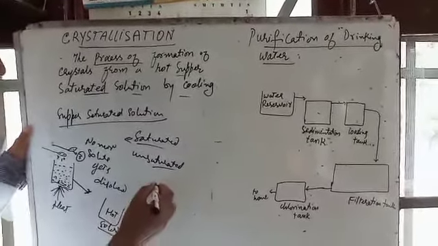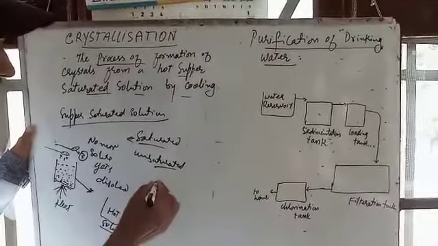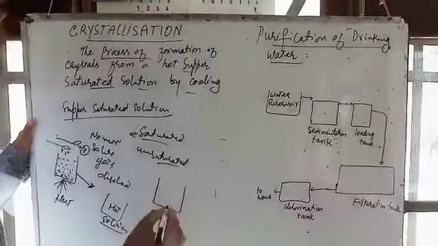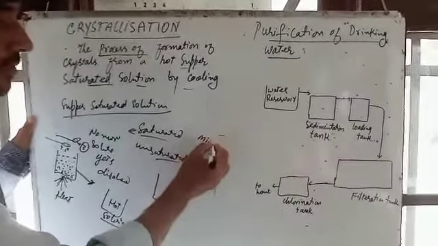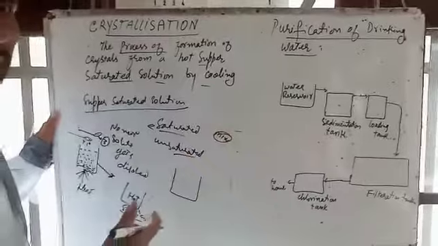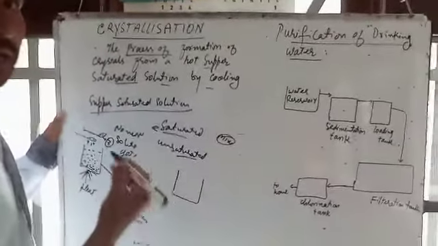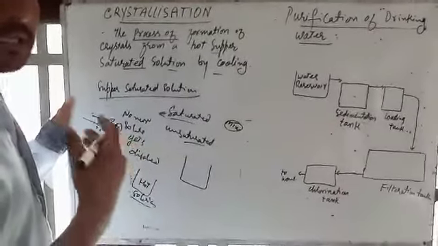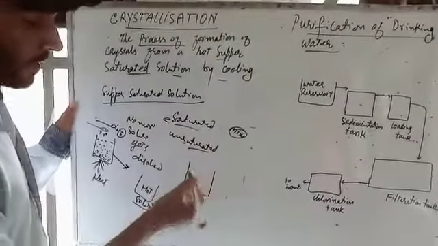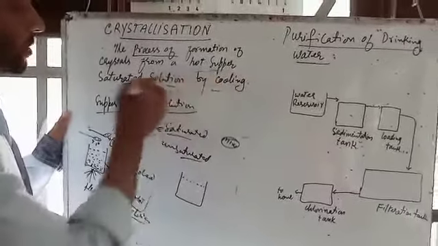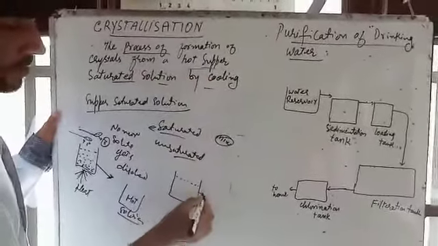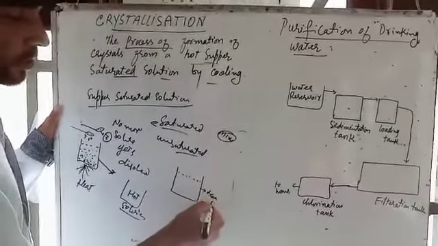We may have an impurity or a mixture of two solids, and the question is how we can crystallize the solutes. For example, this is the hot supersaturated solution.